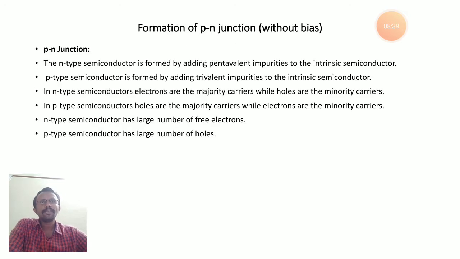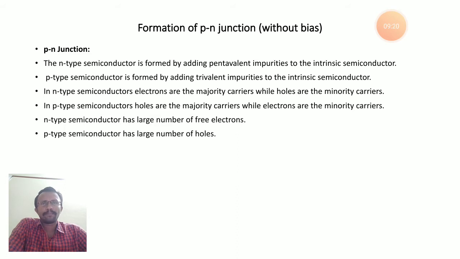Okay, next we'll see the formation of PN junction, without bias, that is, without applying any external voltage or external electric field. We already studied p-type and n-type semiconductors, so let us revise them before going to formation of PN junction. Both p-type and n-type are extrinsic semiconductors. Suppose we are adding pentavalent impurity to the intrinsic semiconductor, then that becomes n-type semiconductor.